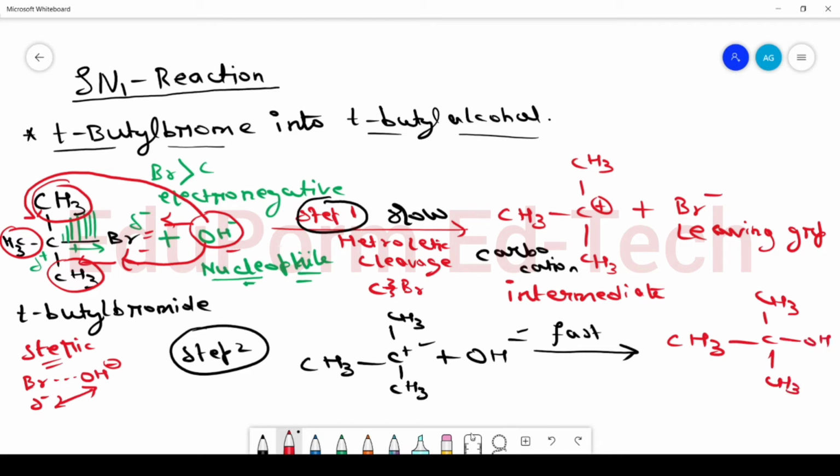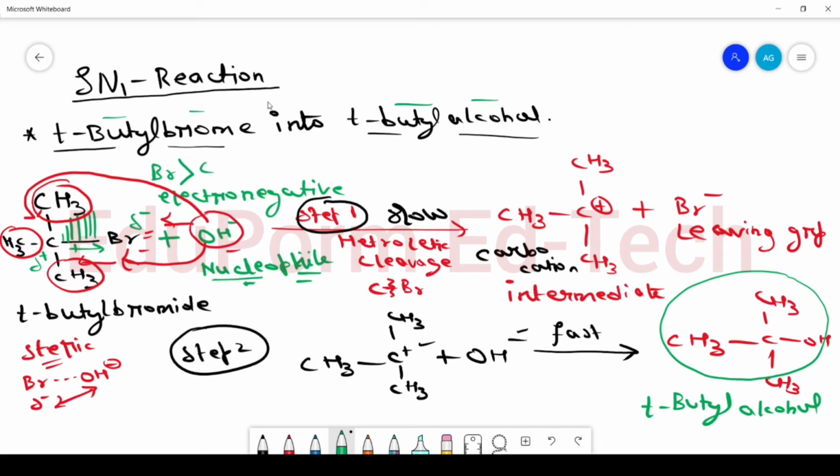OH is attached here. So the conversion of tertiary butyl bromide into tertiary butyl alcohol is an example of SN1 reaction. Please see this reaction clearly, and then I will discuss the key points of this reaction.